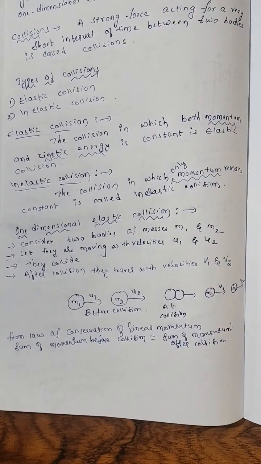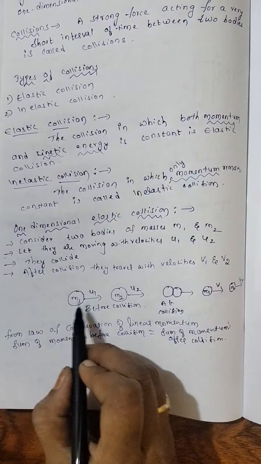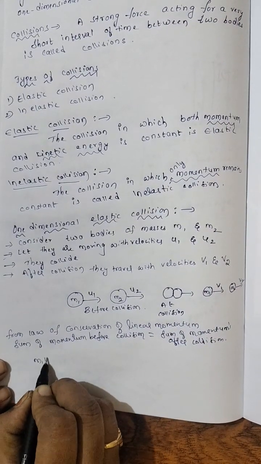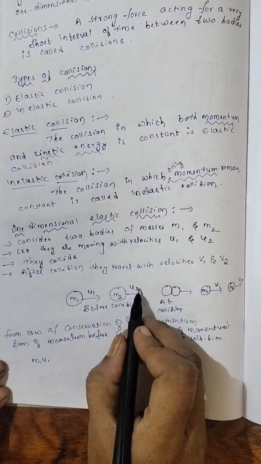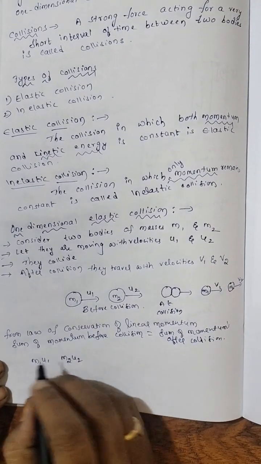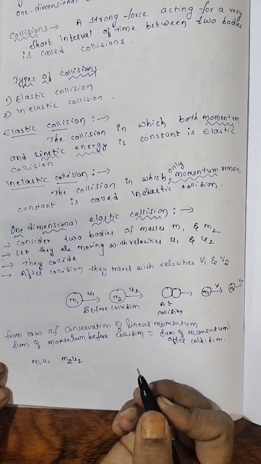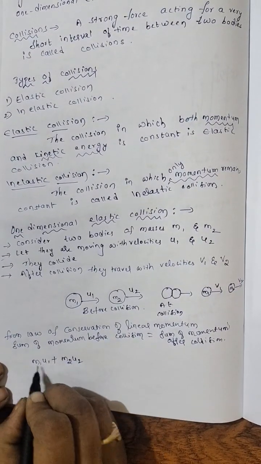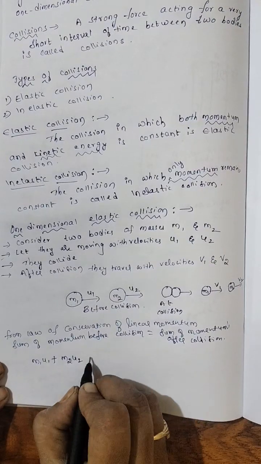Before collision, mass into velocity. The first body's momentum m1 u1. Second body's momentum m2 u2. So total momentum before collision is m1 u1 plus m2 u2.